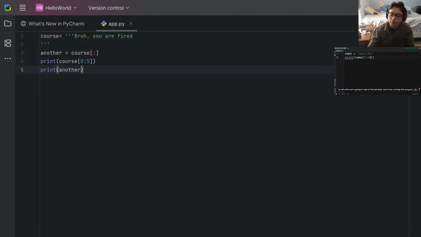Everything minus the first character and the last character. Without running this program, pause the video, think about it for a few seconds, and then continue watching.